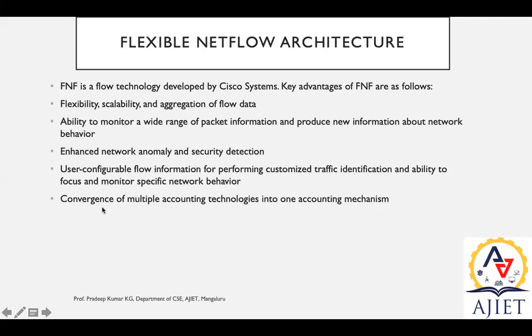Then we can have a convergence of multiple accounting technologies into one accounting mechanism to look after all those network related issues. You can club multiple accounting technologies and capabilities under one accounting mechanism.